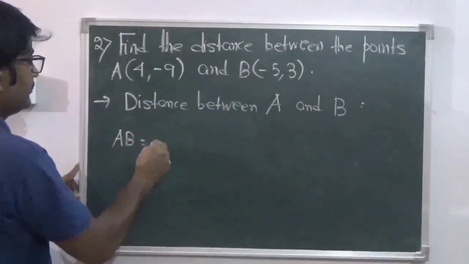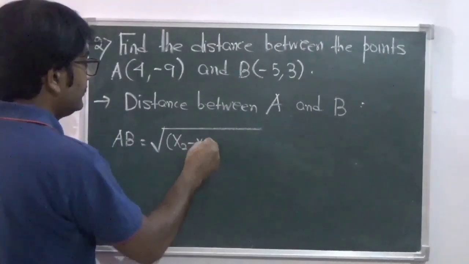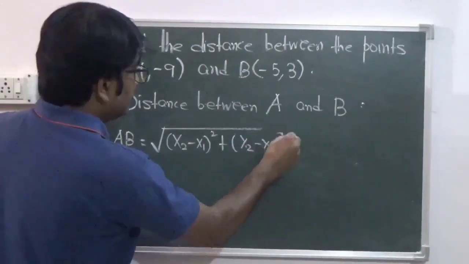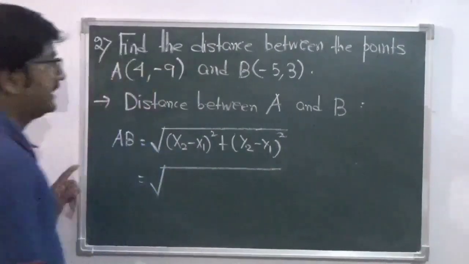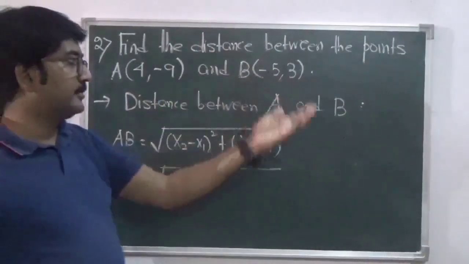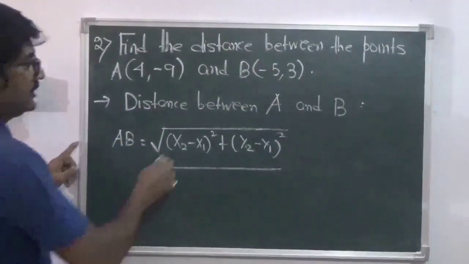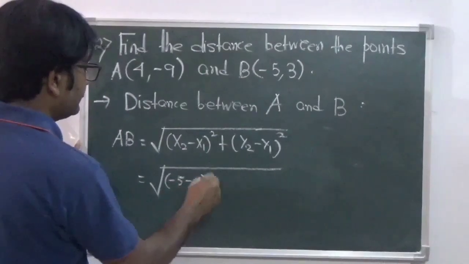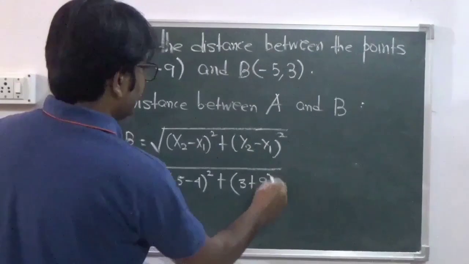is equal to root over (x2 minus x1) square plus (y2 minus y1) square. You can take any one of these as (x1, y1) and (x2, y2). This can be (x1, y1), it can be (x2, y2), anything. Now if we take x2 as minus 5, it is (minus 5 minus 4) square plus (3 plus 9) square.